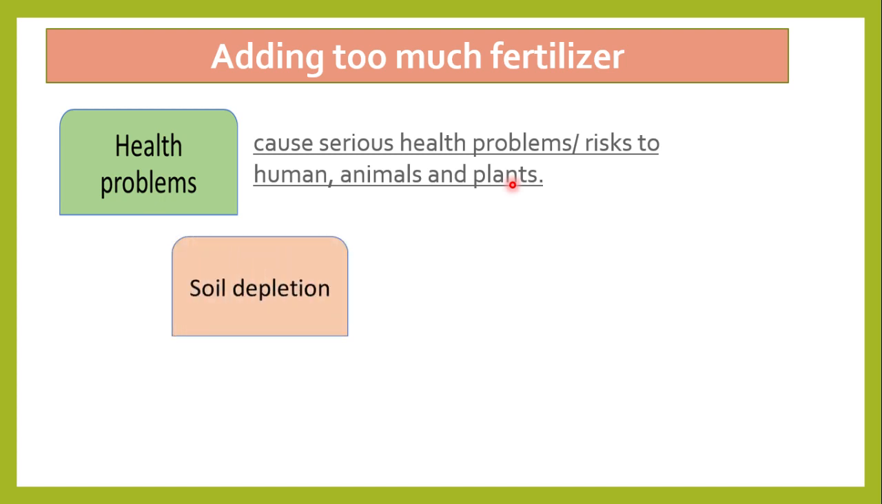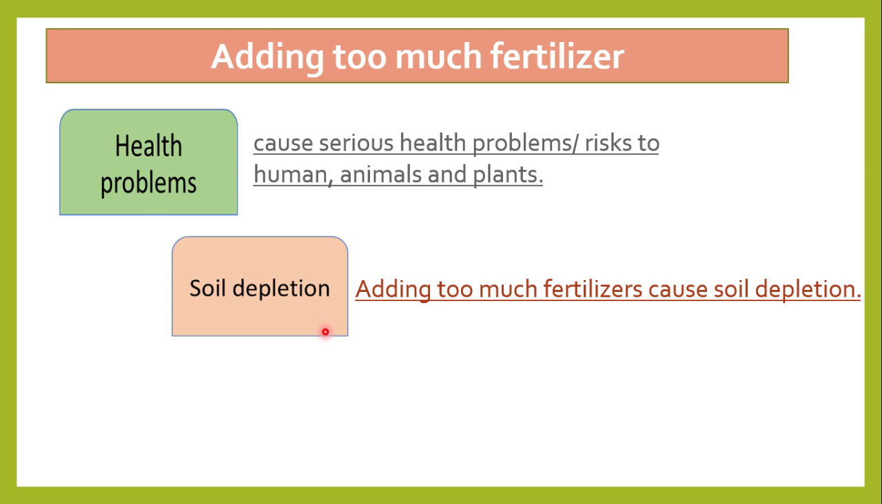A second problem related to the excessive use of fertilizer is called soil depletion, or it can also be called the infertility of the soil. Adding too much fertilizer can cause soil depletion.